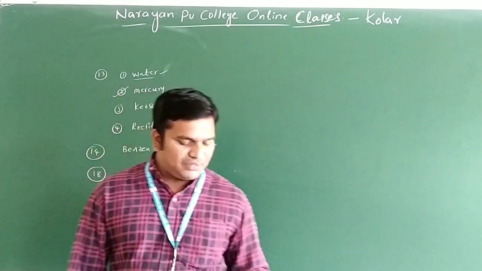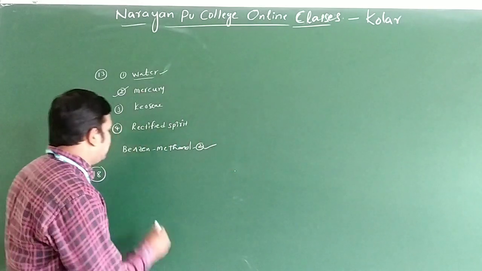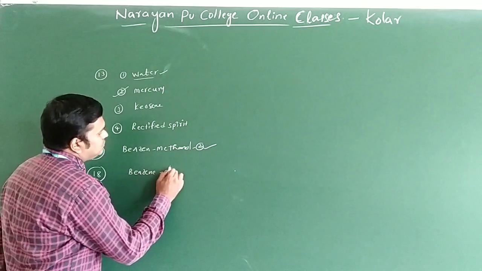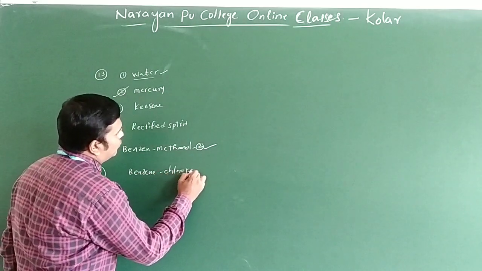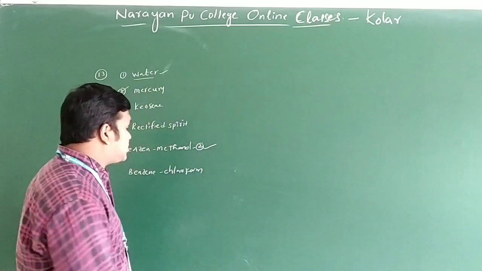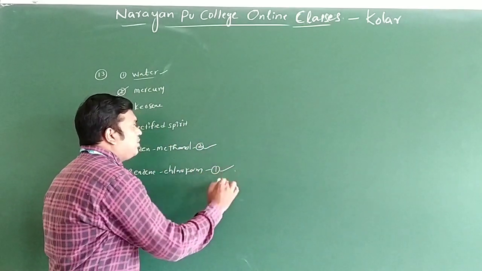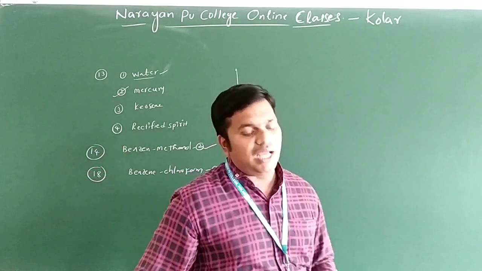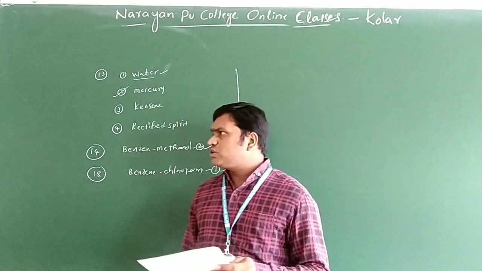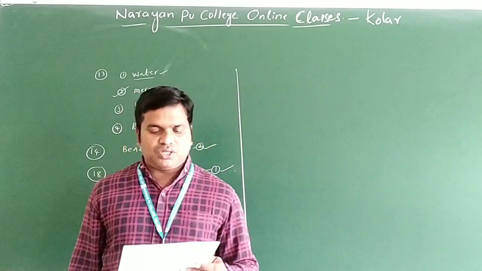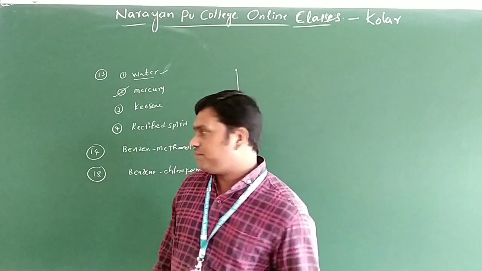If you take the first option, that is benzene and chloroform, they do not show a positive deviation from Raoult's law. They mainly show a negative deviation. So question number 14 and question number 18 are mainly related to positive deviation only.